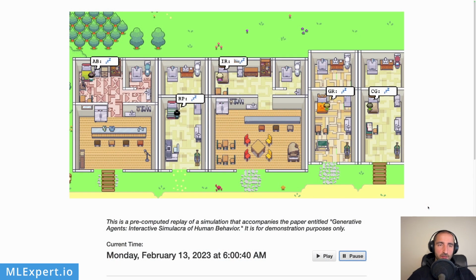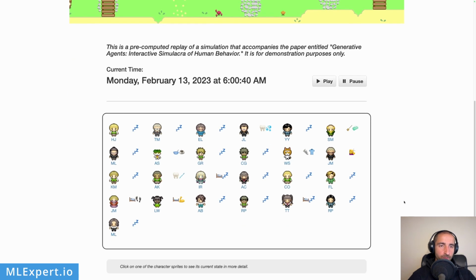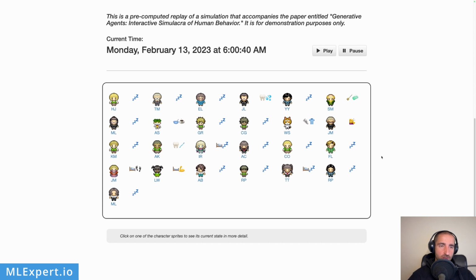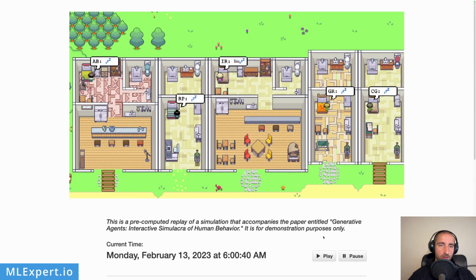So let's look at the demo and how the actual agents are interacting with each other within this environment. So this is the demo. I believe it is done in Phaser, which is a 2D environment. Here you can see we are starting at 6 o'clock on February 13th, and this is a pre-computed replay of a simulation. Recall that Isabella Rodriguez, IR right here, is actually going to plan this party. These are all of the 25 agents. We can click on one character to see its current state in more detail. But let's run this and have a look at what is happening here.